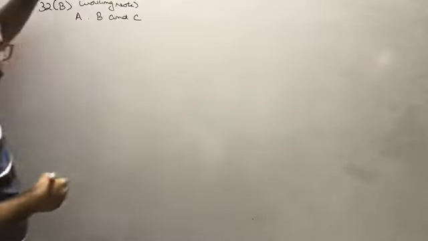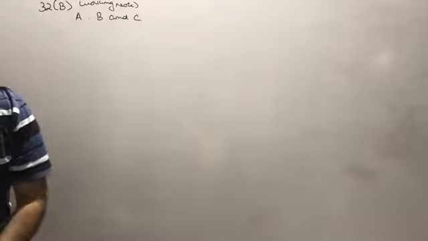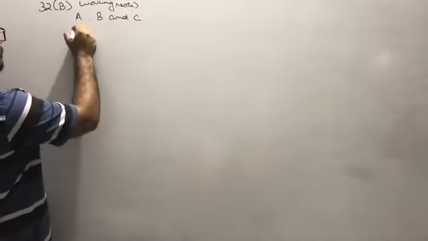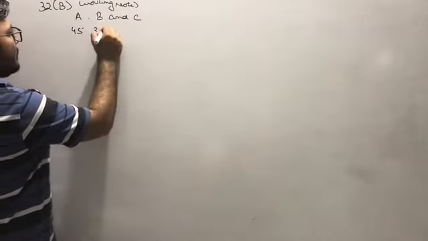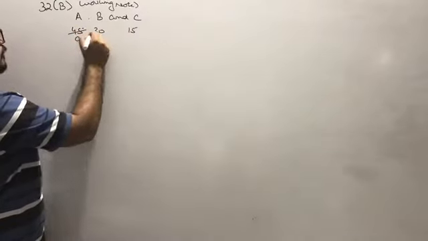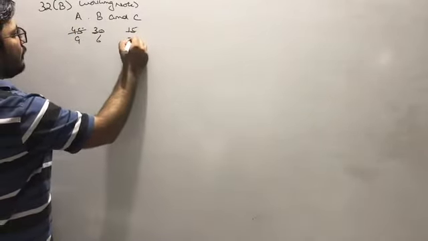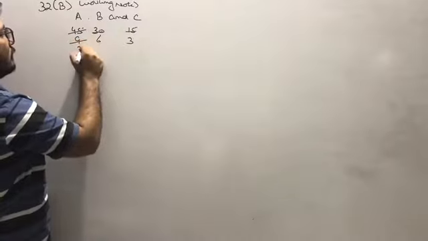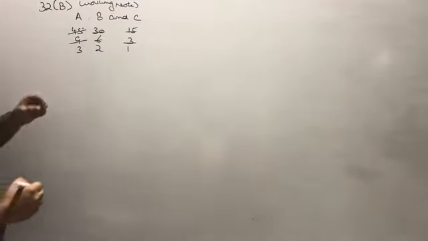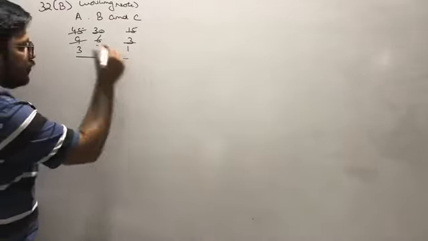Earlier, beta, they were sharing profit in the ratio of their capitals, that is 45, 30 and 15. If we simplify it, we get the old ratio as 3:2:1.